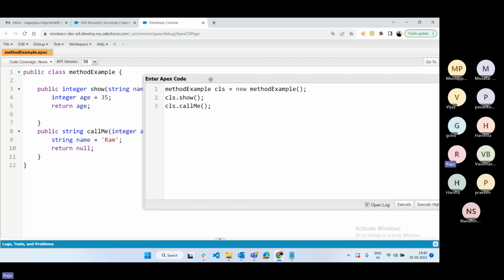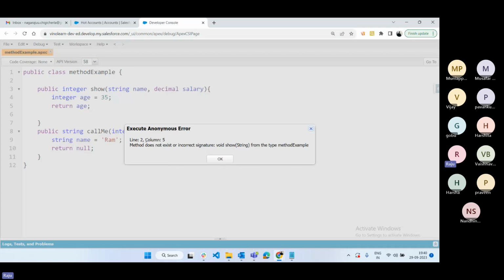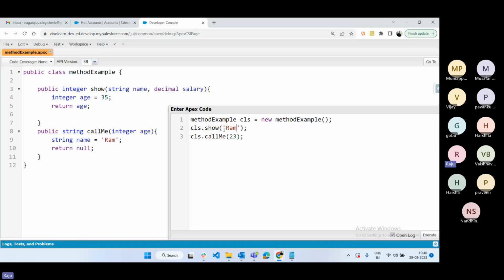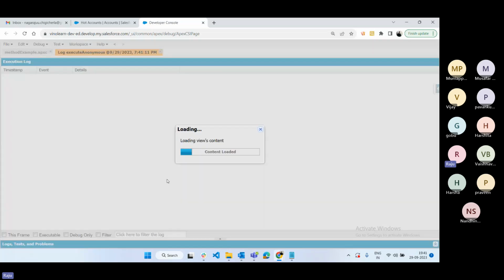See, if you go here, the second method is expecting age. I'm going to provide 23. In the first method, if we simply provide the name of the candidate, then it will not execute. See, if you execute now, it will get an error. Line number 2 is getting the error. How many parameters is this method expecting? This method is expecting 2 parameters. One is the name, comma, and the remaining is the decimal value. Now it will execute without any error.